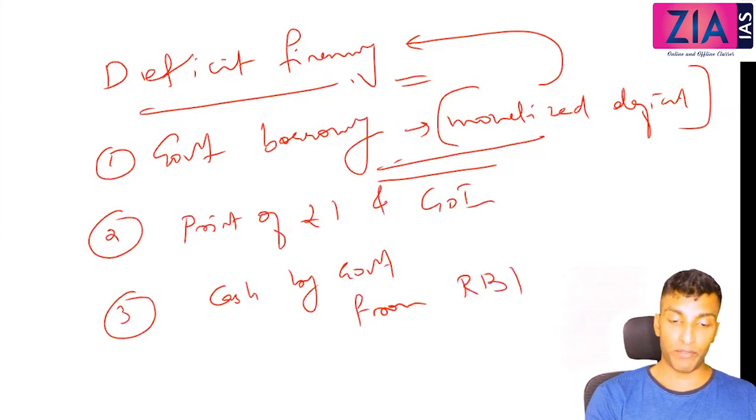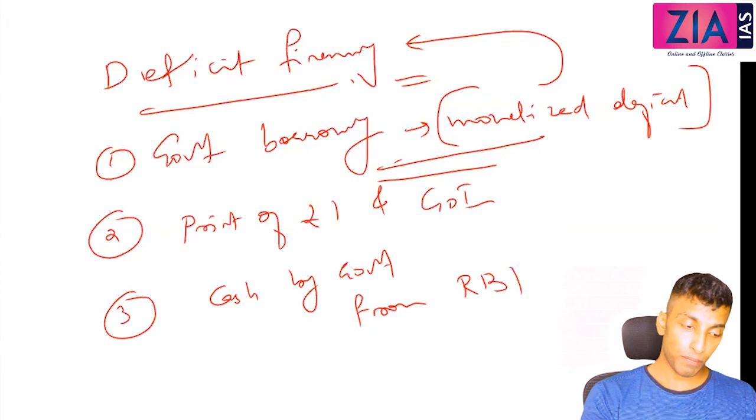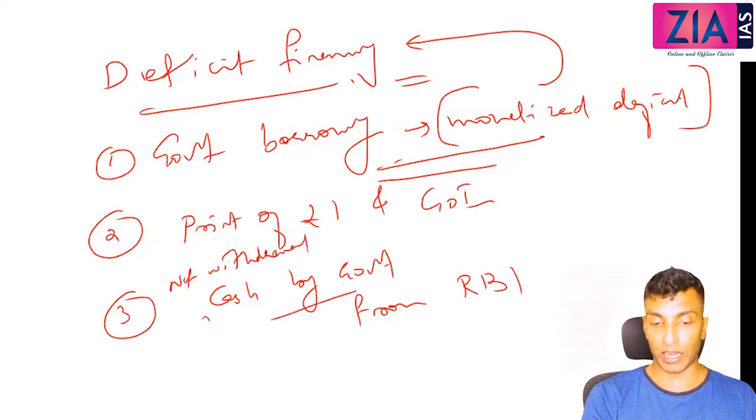So every government, state government and central government, has to keep an account with RBI. So from that, the net withdrawal of cash by the government from RBI.